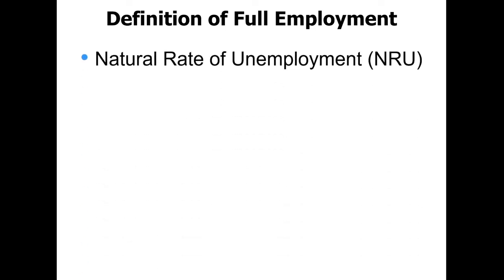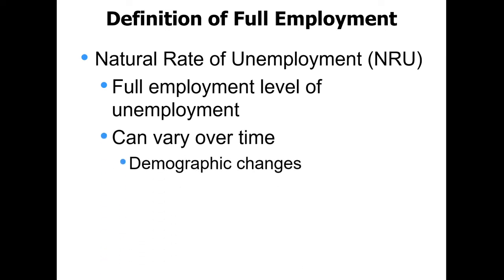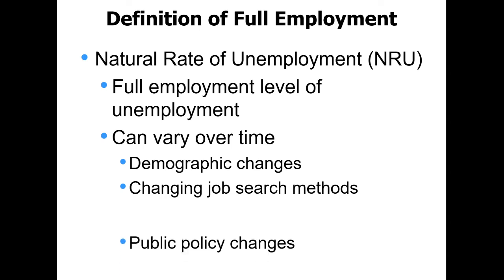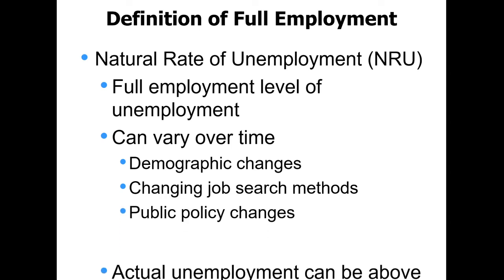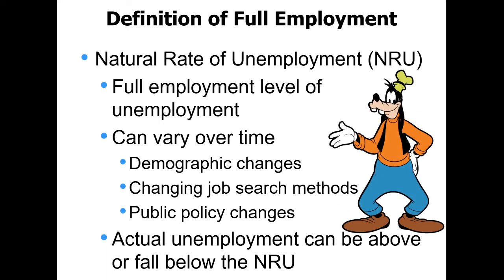All right, so we want to look at something called full employment, also known as the natural rate of unemployment. It's the amount of unemployment we have with just frictional and structural unemployment. Currently, we say that the full employment level is 96%. That's the number we will use in this class going forward. It can vary over time based on demographics, job search methods, policies by the government. Actual unemployment can be above or fall below the natural rate. There are times where it will be above and times it will be below.